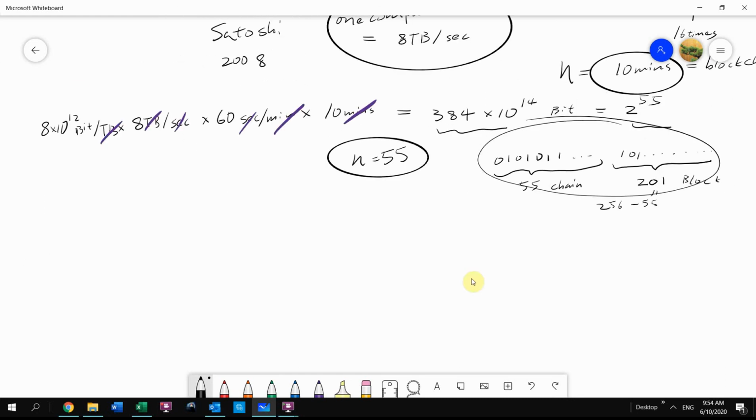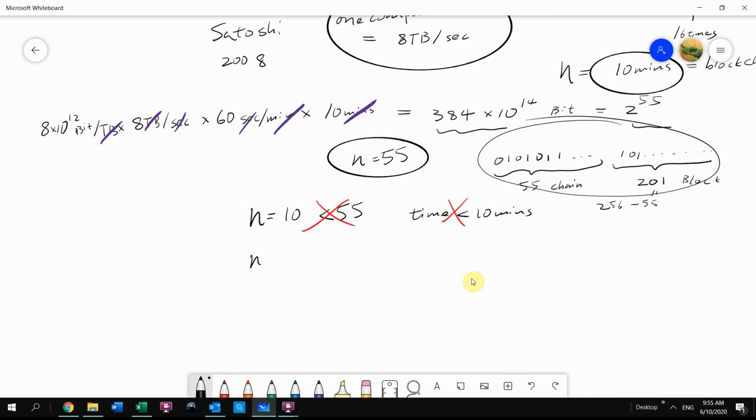The system cannot set n to be a smaller number, let's say 10, which is less than 55 in this scenario, because that's going to make it too easy to solve for the blockchain, this 256 digits. So then the time will be less than the 10 minutes requirement. So this will not work because the time required is less than 10 minutes.